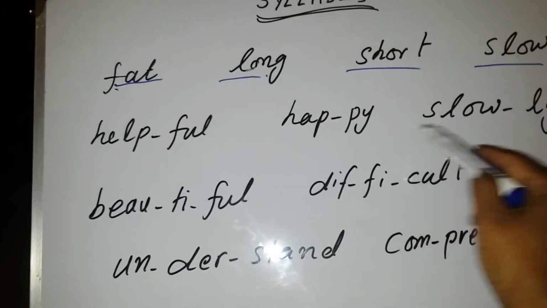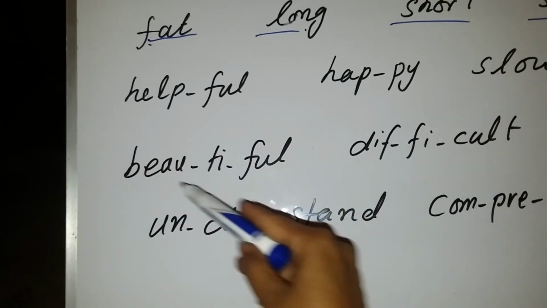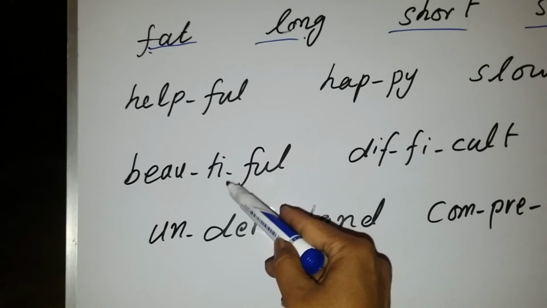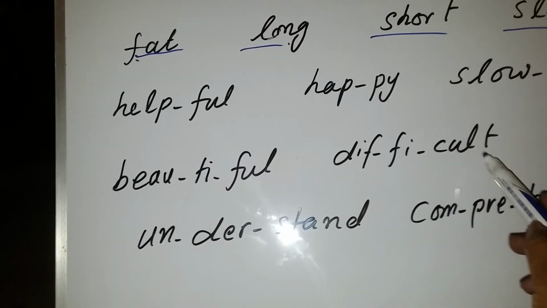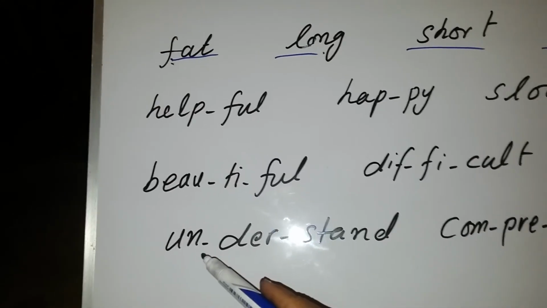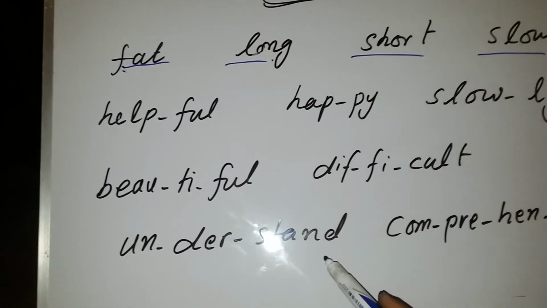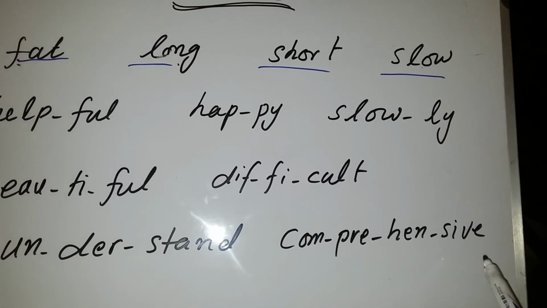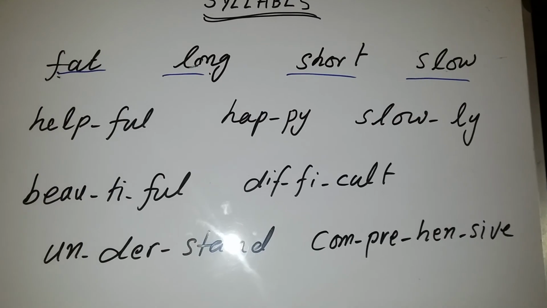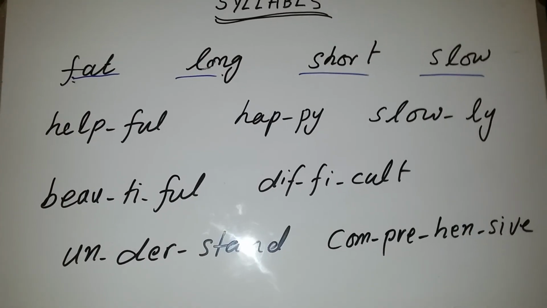Helpful, happy, slowly. Now these are 3 unit words: beautiful, difficult. Now understand, 3 unit word, and comprehensive, 4 unit word. You will put a hyphen after each unit. In this way you can divide a word into different units.